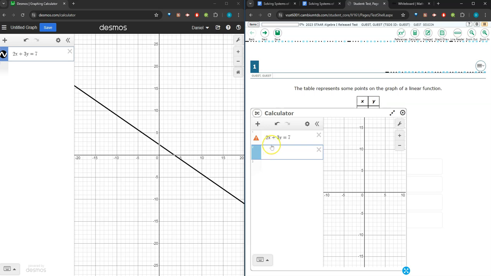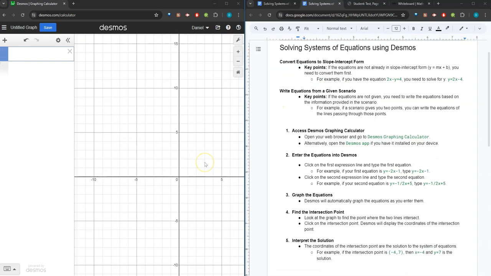So we'll need to convert all of our equations to slope-intercept form in order to graph during our state testing. Let's begin solving an example. Step 1. Access Desmos Graphing Calculator.